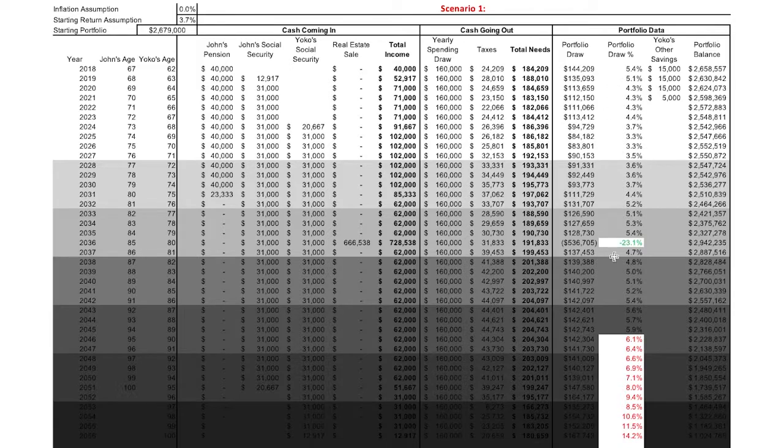If it's unshaded, if it's neither green nor red, that's a reasonable and normal portfolio draw percentage between 3 and 6%. And then we have their portfolio balance over time. And this gives us a snapshot for what their cash flow future looks like. And we can run different scenarios with real estate sales or not, and different spending assumptions to see how the scenarios change and how the decisions we're making affect how the picture looks over time.